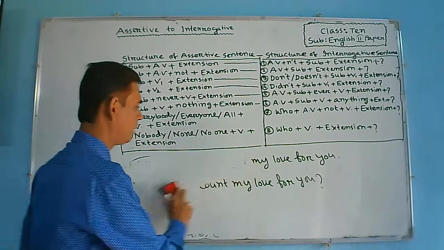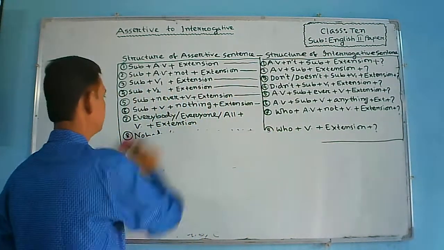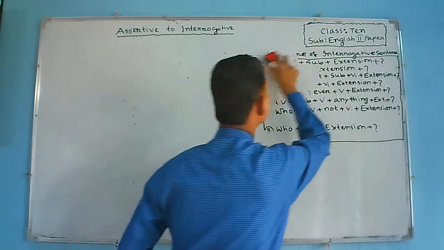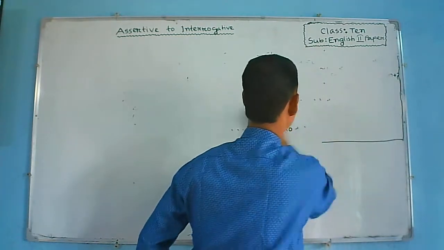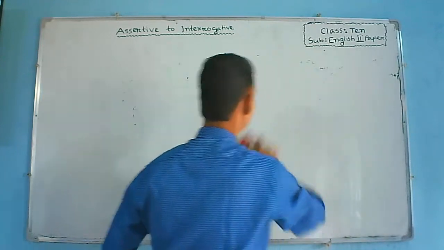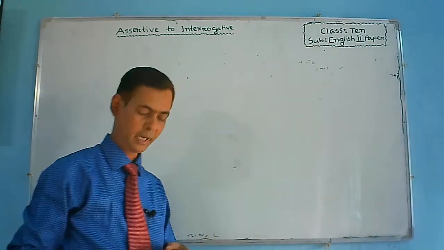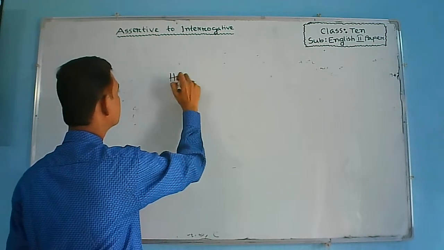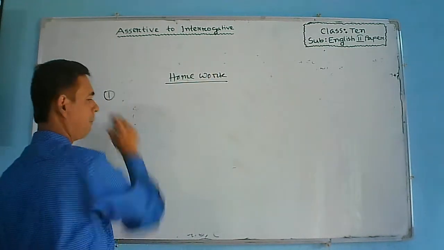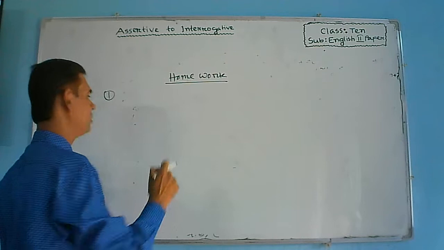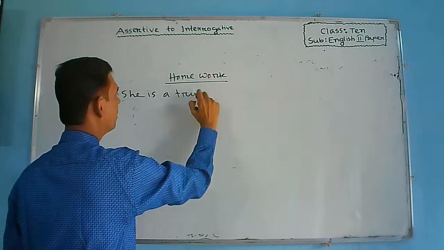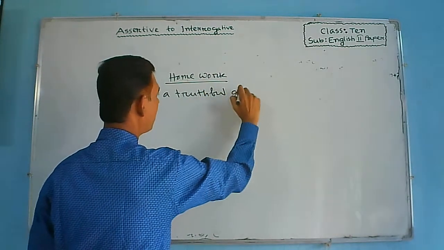Now dear student, you will be given some homework. Please write down homework. Homework. Number 1, she is a truthful girl.